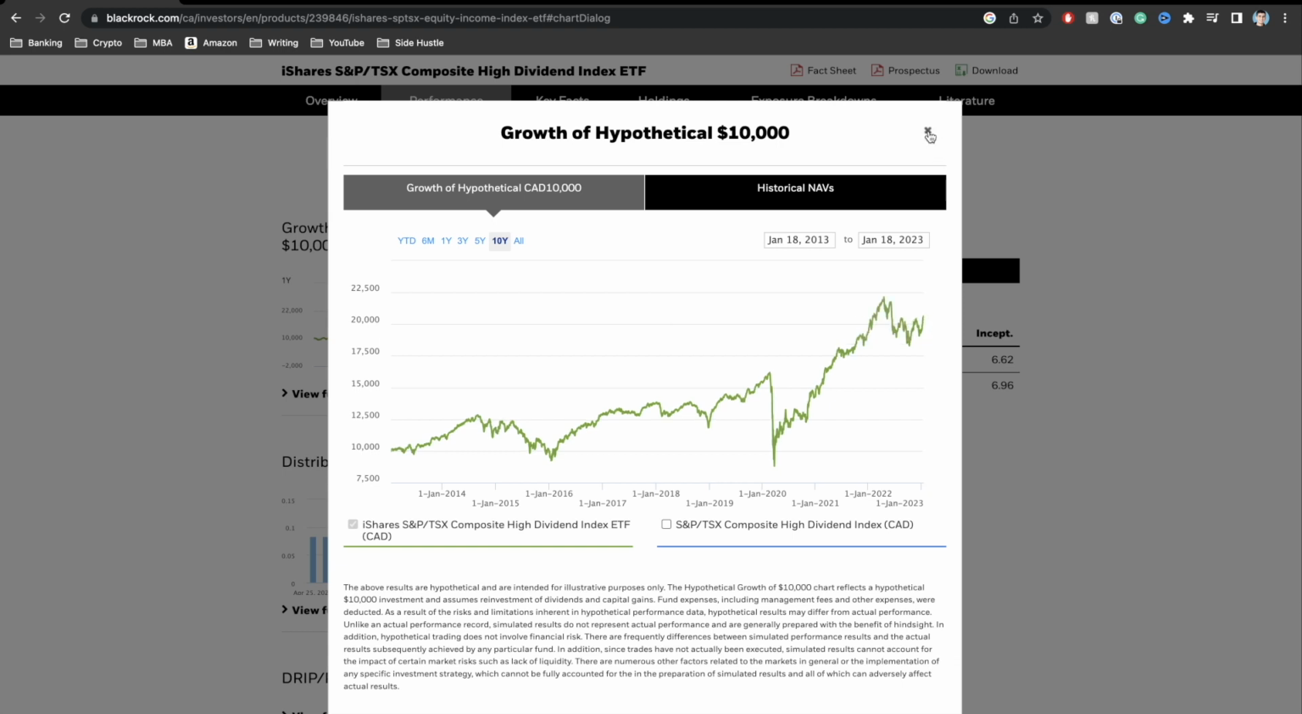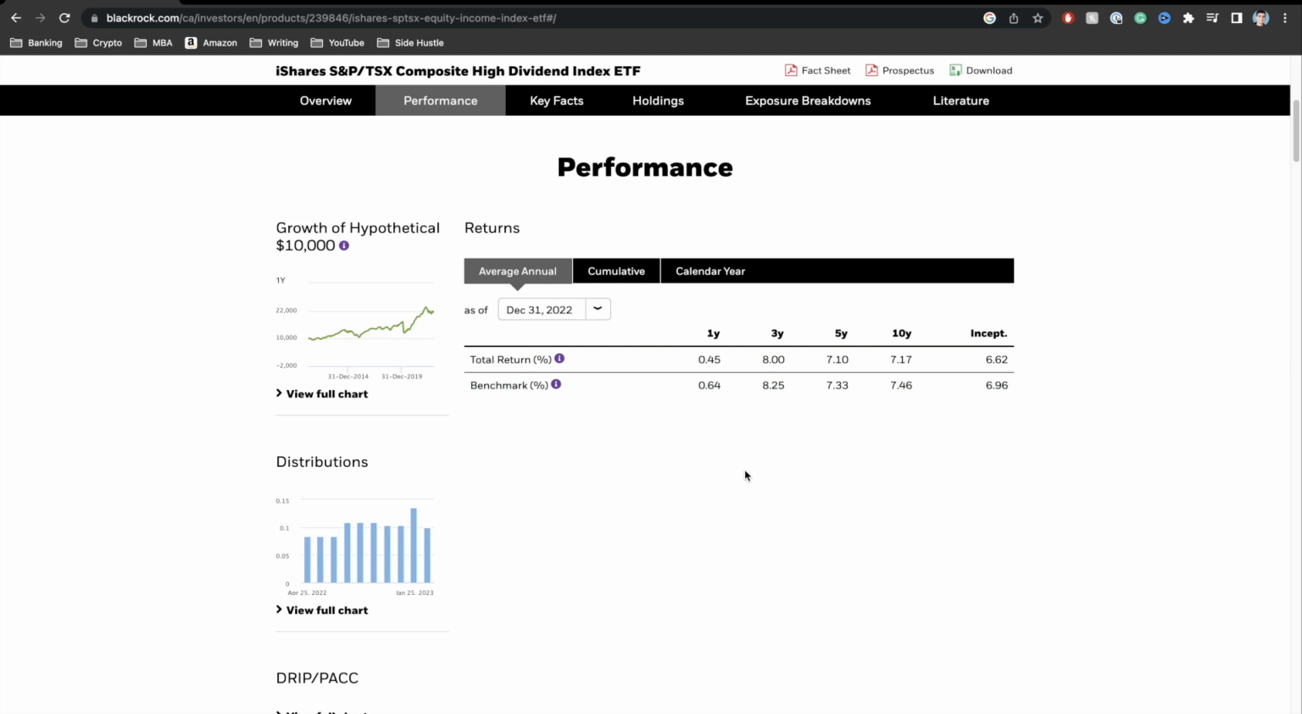Now, if I go ahead and actually press X over here, the next thing I want to talk about is over here, we can see the 10-year return is about 7.17%.